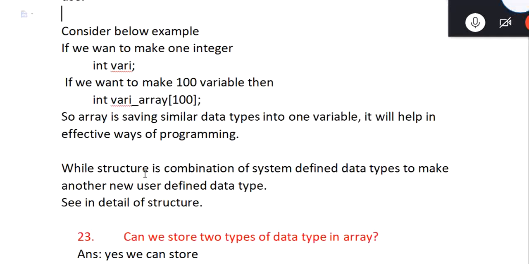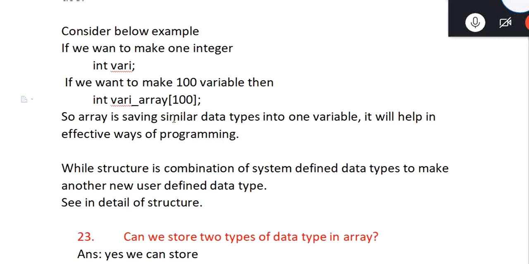We are aware of this already. If we have to make one variable, we can make it like this, but if we have to make 100 variables, either we make integer variable 1, variable 2, variable 3 like that up to 100, or we can make an array, which helps us do it faster.